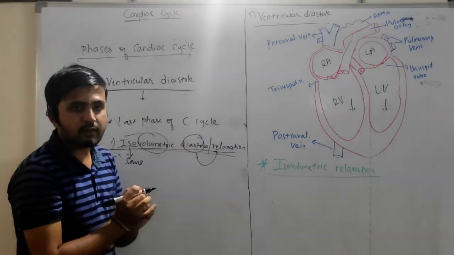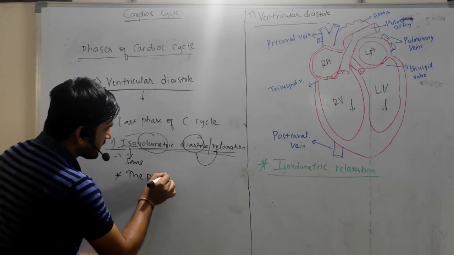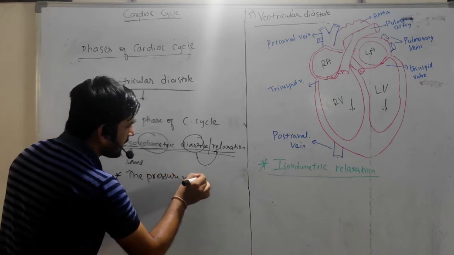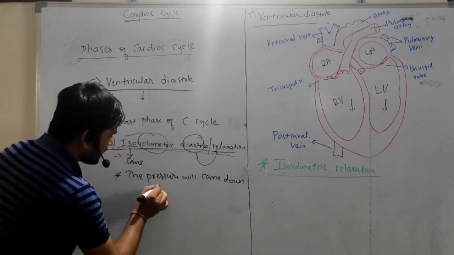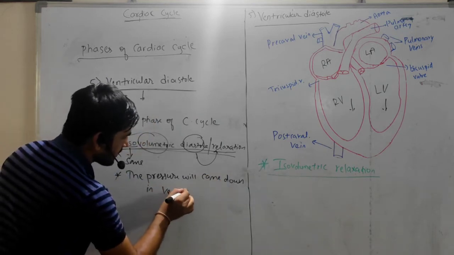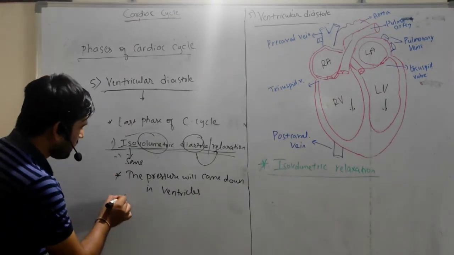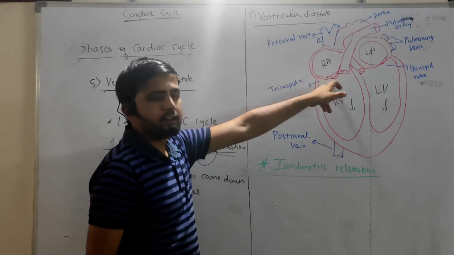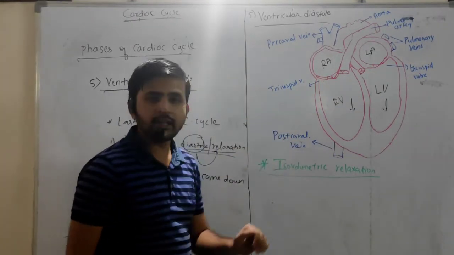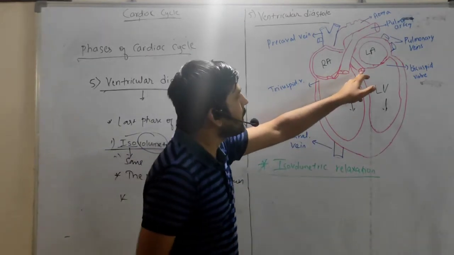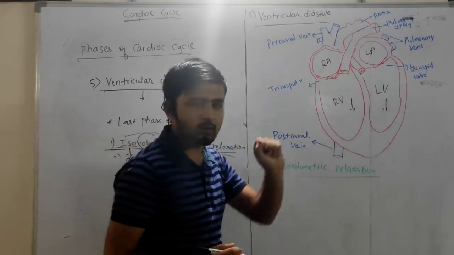Okay, at this case what happens? The pressure will come down in the ventricles. Okay, so we know that for the AV valves, we require less pressure to close the valves, and for semilunar valves, we require much more pressure to close them.